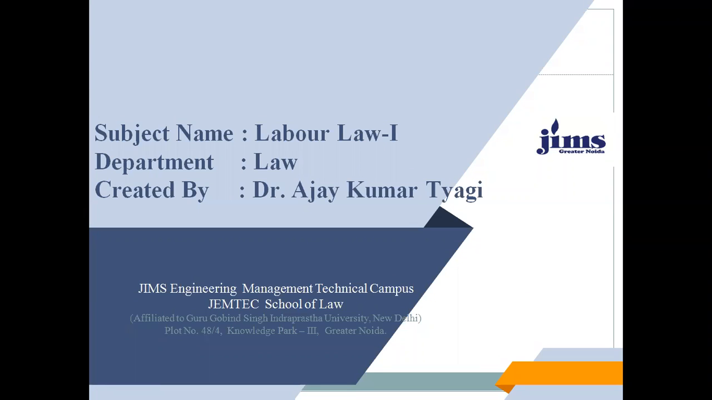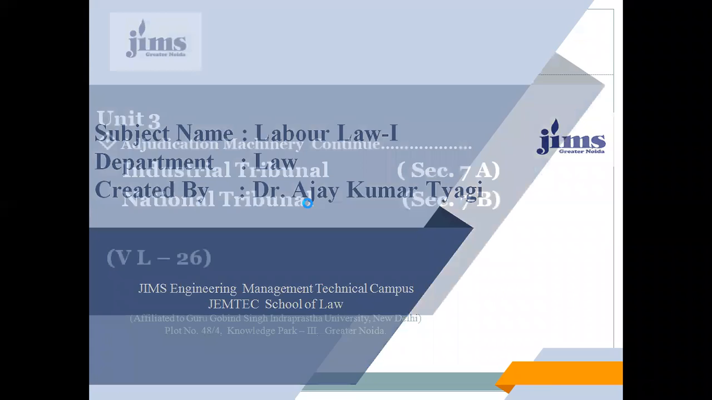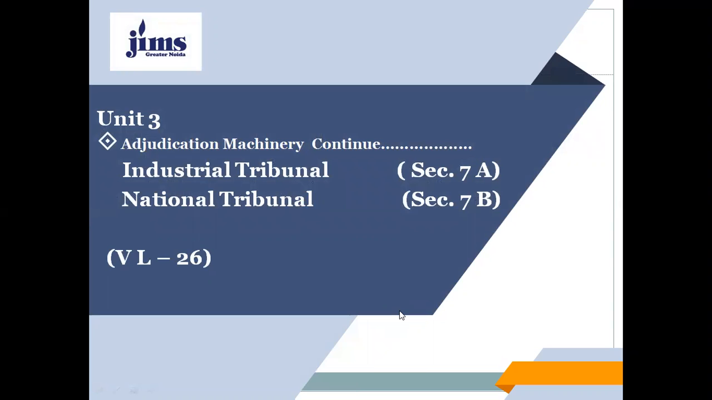We are studying the Industrial Disputes Act 1947 under the first paper. Today, under this Act, we will discuss the other two bodies given under the adjudication machinery: the Industrial Tribunal given under Section 7A and the National Tribunal given under Section 7B. This is video lecture number 26, my dear students.